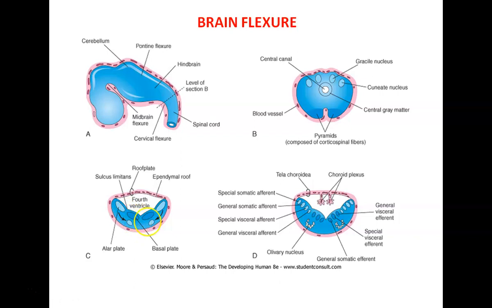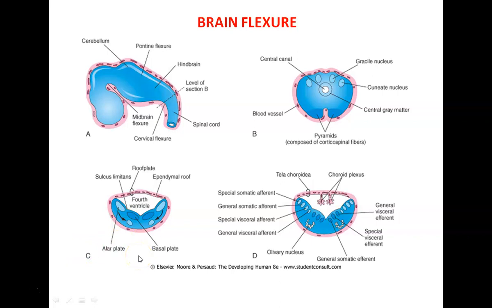We also know that the basal plates contain the motor nuclei, while the alar plates are concerned with the sensory nuclei. So we can simply say that on account of expansion of the fourth ventricle, the basal plate or the motor component of the cranial nerves located in the medulla oblongata are close to the midline, while those of the alar plate are more lateral.